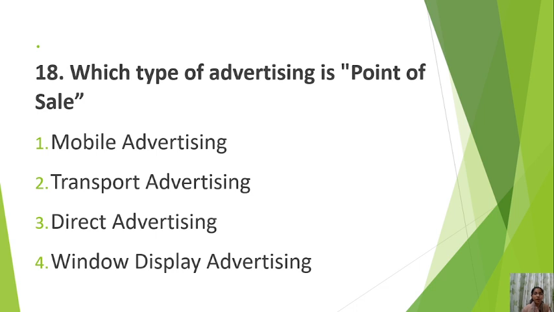Next is, which type of advertising is point of sale? Number one, mobile advertising. Number two, transport advertising. Number three, direct advertising. Number four, window display advertising. So which type of advertising is point of sale? I hope you understand what is point of sale. It is the location where the consumer makes the purchase. So answer this question now.